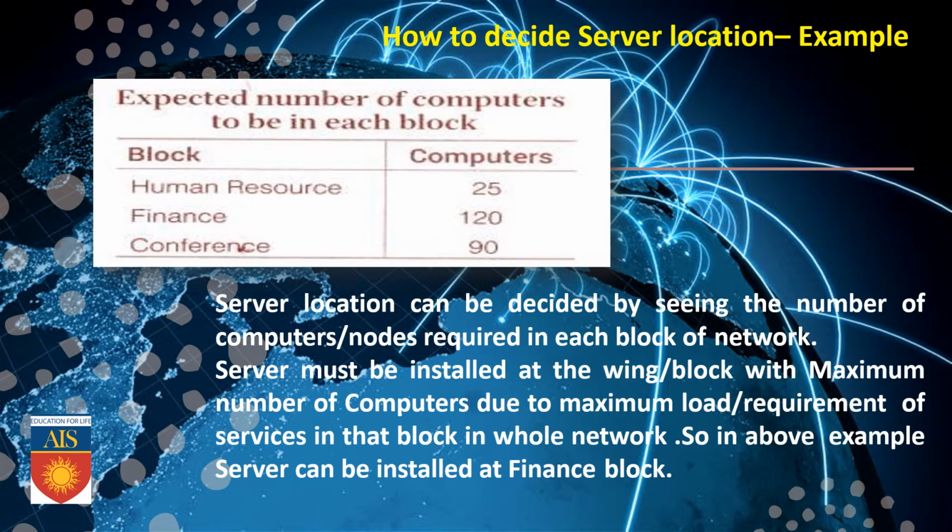Now, how to decide the server location? That means where to set the server. Expected number of computers in each block: human resource 25, finance 120, and conference 90. Server location can be decided by seeing the number of computers or nodes required in each block of the network. Server must be installed at the wing or block with the maximum number of computers due to the maximum load requirement of the services in that block in the whole network. So in the above example, the server can be installed at the finance block because 120 computers are there.